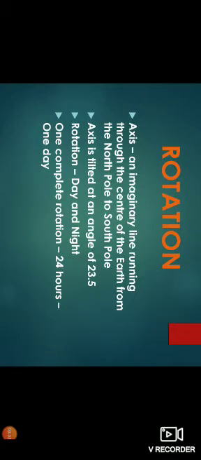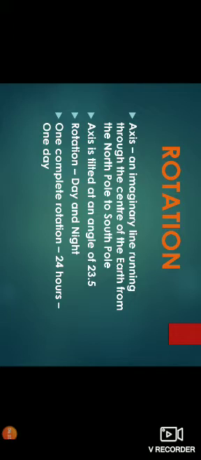It is slanting, it is not looking like the number one, right? If it looked like number one, then it would be a straight line, but here we are making a slanting line. So the axis is tilted at a particular angle. That angle is 23.5 degrees. You will be studying this again in your next grade. The earth has a top portion and a bottom portion. The top portion we call the north pole, and the bottom portion we call the south pole.